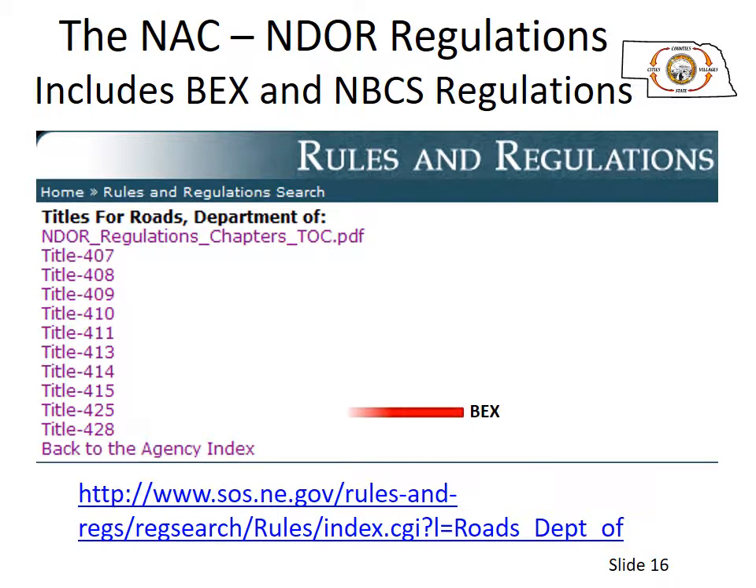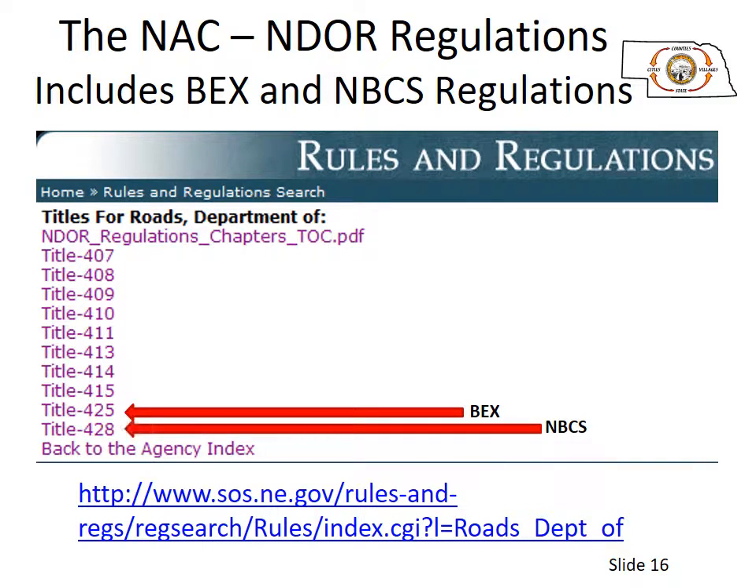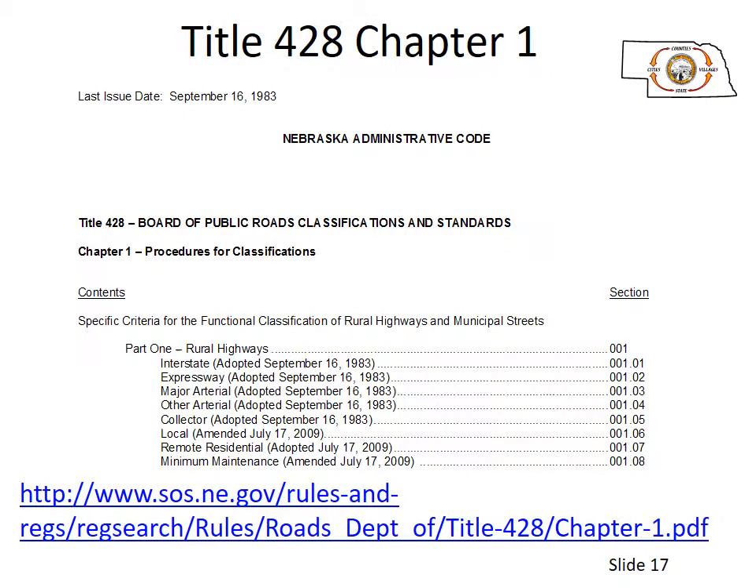The Board of Examiners Rules and Regulations are Title 425 Nebraska Administrative Code. The Board of Public Roads Rules and Regulations are Title 428 Nebraska Administrative Code. This slide shows an example of a Board of Public Roads rule and regulation. It is Title 428 Chapter 1, which addresses the functional classification of highways, roads, and streets.